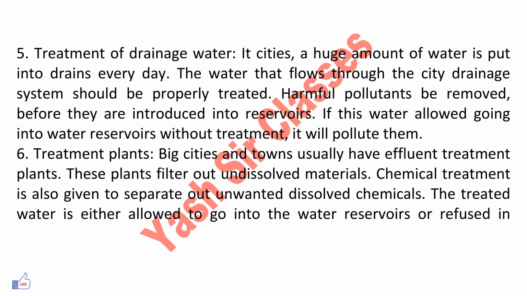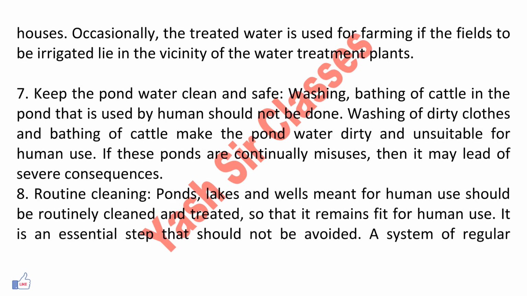6. Treatment plants. Big cities and towns usually have effluent treatment plants. These plants filter out undissolved material. Chemical treatment is also given to separate out unwanted dissolved chemicals. The treated water is either allowed to go into the water reservoirs or reused in houses. Occasionally, the treated water is used for farming if the fields to be irrigated lie in the vicinity of water treatment plants.